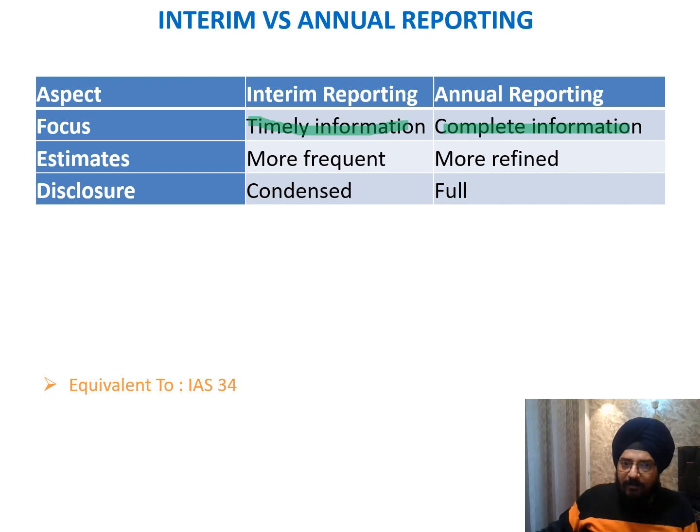Estimates are more frequent in interim financial reporting, but in annual reporting they are more refined because we have the view of the full financial year. Disclosure is condensed in interim financial reporting, but in annual reporting it has to be full disclosure, and this fundamental is absolutely aligned with IAS 34. We'll move to the next slide.